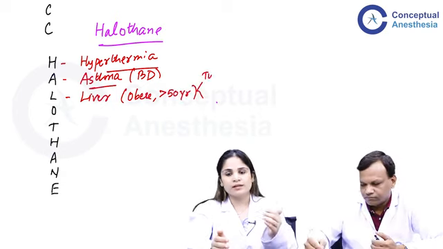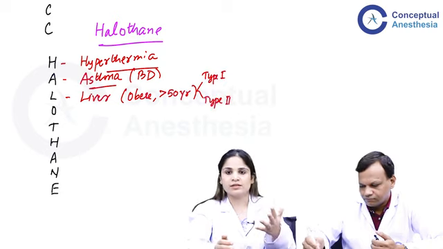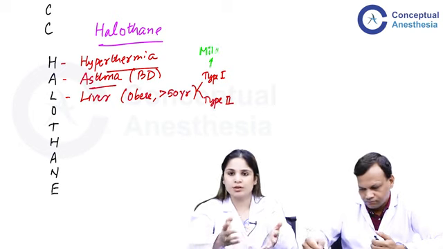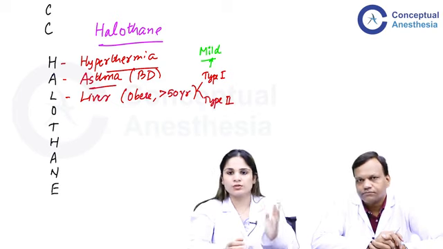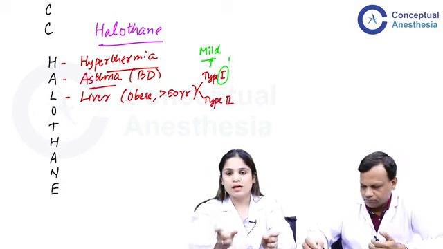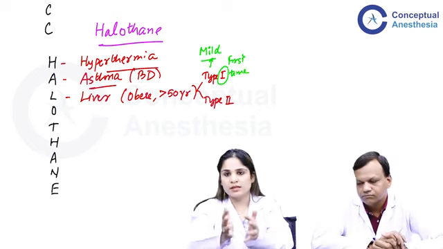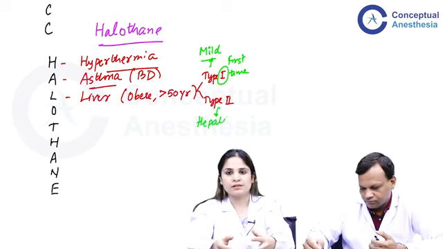In type 1, it is a mild reaction. There will be just an elevation in the transaminases, that is the AST and ALT levels, whatever we say as SGOT and SGPT, because of minor damage to the liver. This is when the patient gets exposed to halothane for the first few times. Now, imagine that she has undergone 3-4 surgeries and every time she has been exposed to halothane. By the time she comes to the fourth surgery, there is an immune reaction that happens in the body.